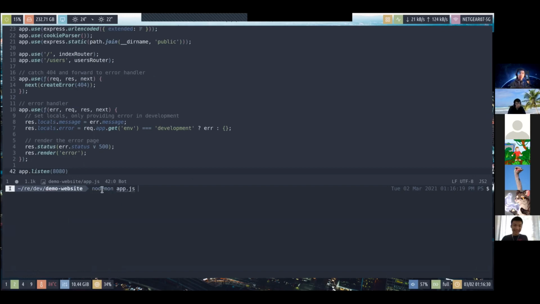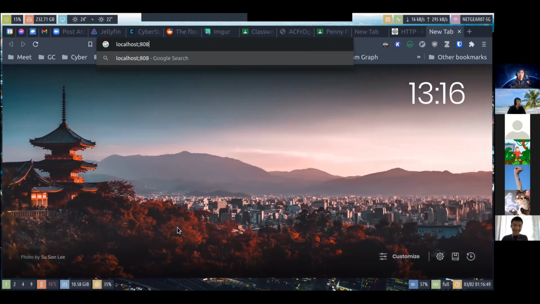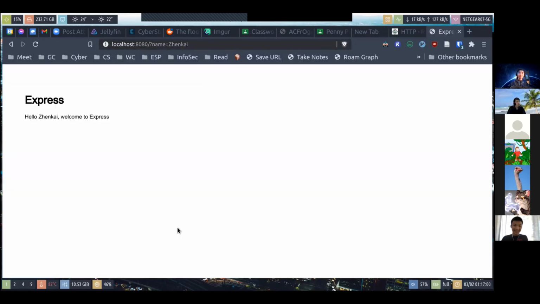In this case, I'm going to use NodeMon, and NodeMon is better than just running node app.js because it reruns the script every time it sees a change in the file. So I'm gonna start it. Let's try to access. And we have to specify the parameter. Let's put my own name, see if it works. Yeah, it successfully used the name parameter in the template.